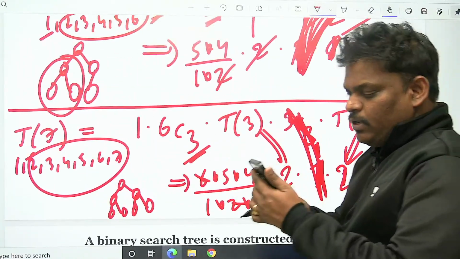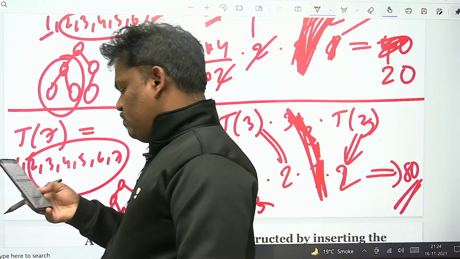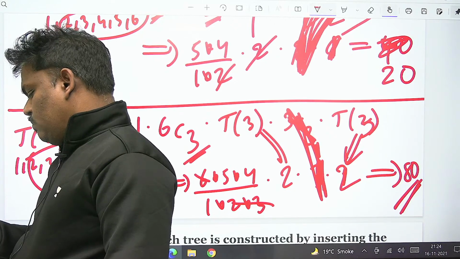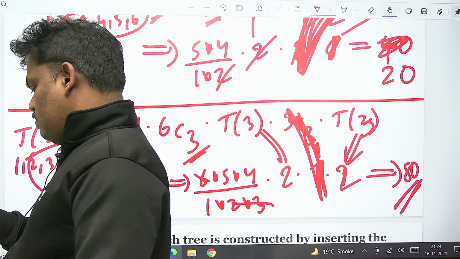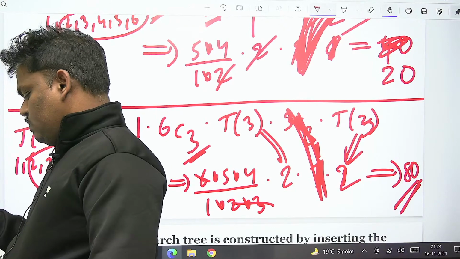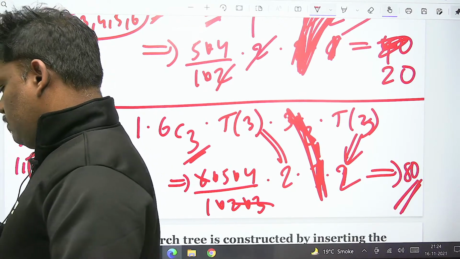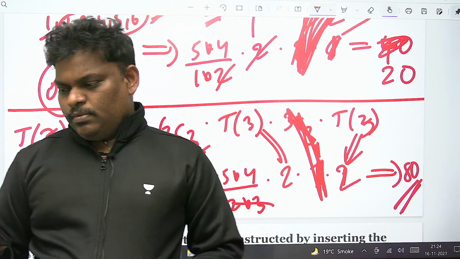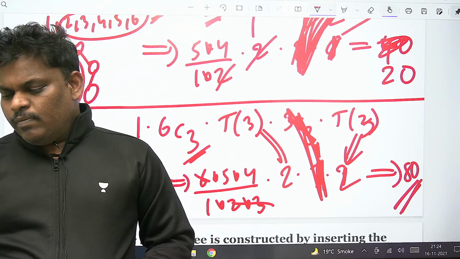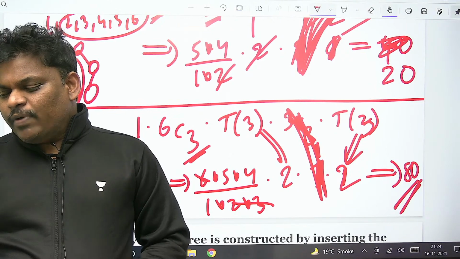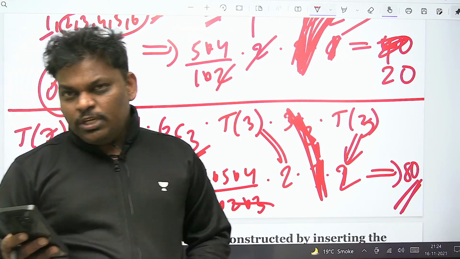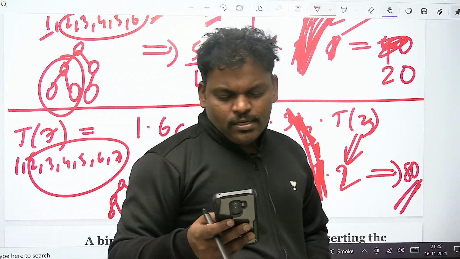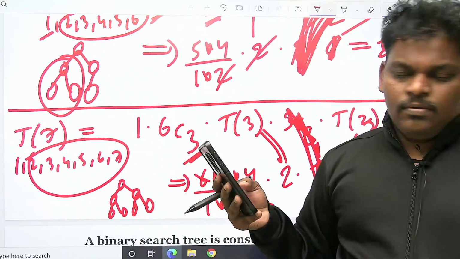Please check if anyone has a small doubt also. Because I disturbed you somewhere, 2 C 2 is something like 2, I wrote. I'm sorry. So other than this, nothing there. Right? Fine.